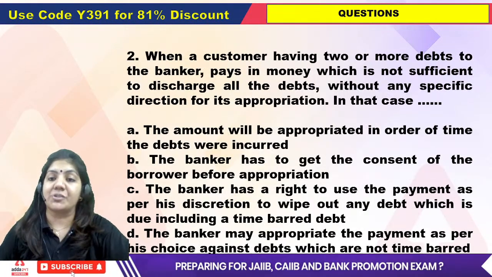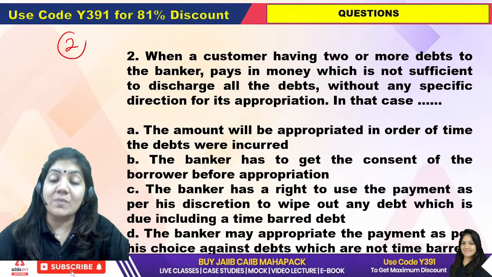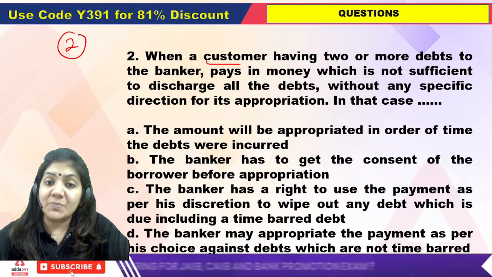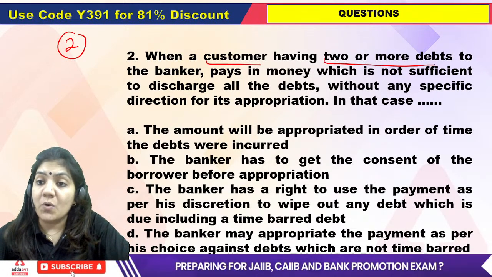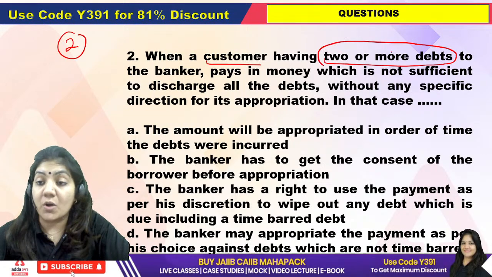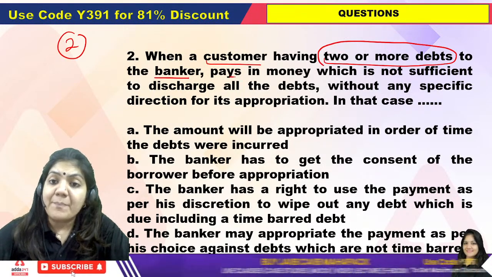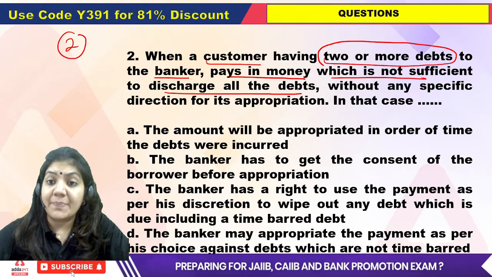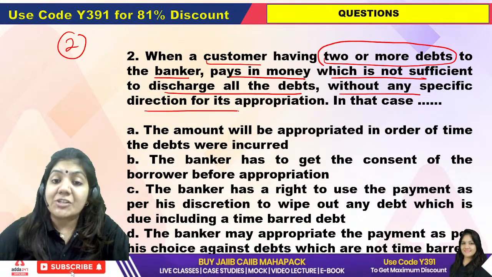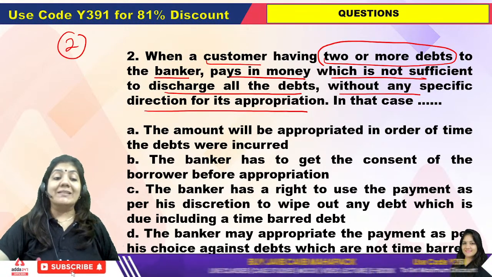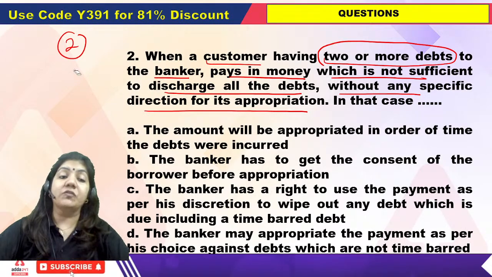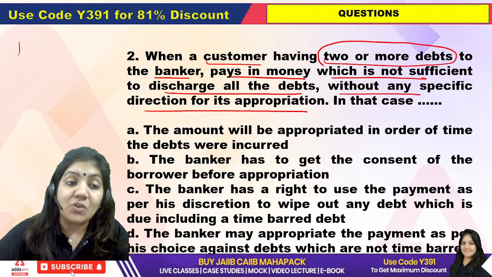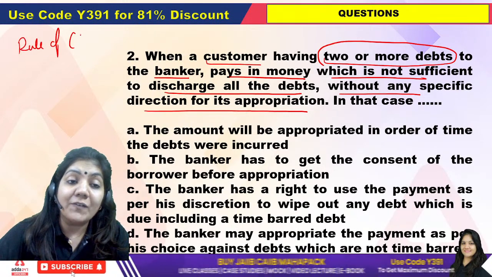Now ma'am, second question. These questions are 2 marks questions, so that's why these are very important ones. The next one is, when the customer having 2 or more debts to the banker pays in money which is not sufficient to discharge all the debts without any specific direction for its appropriation. In that case, first of all, we have to find the exact concept of this question. This question talks about the Clayton rule.